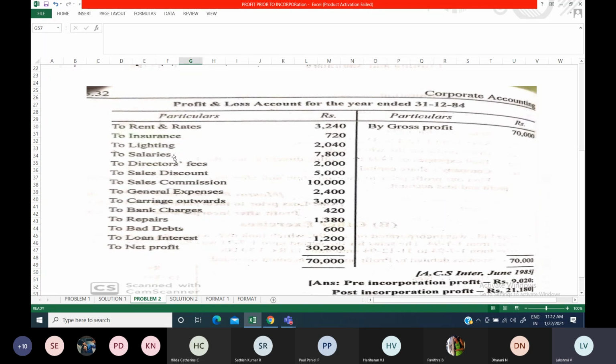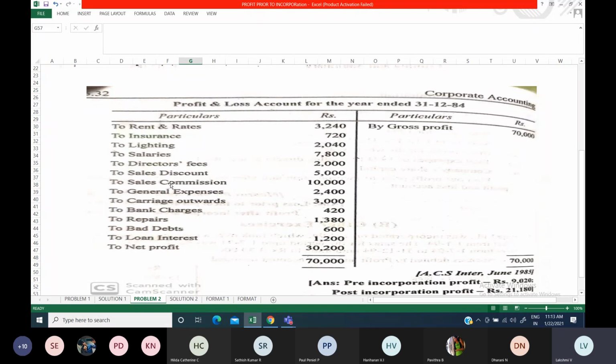General expenses, office expenses, salaries, stationery, postage stamps, any kind of expenses you come across, all those will be done based upon time ratio. And then director's fees. As director's fees are paid after the date of incorporation, they will come only under the post column.